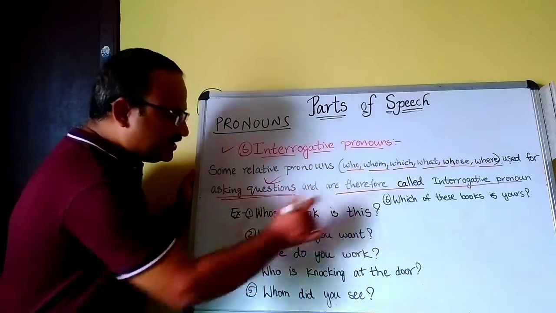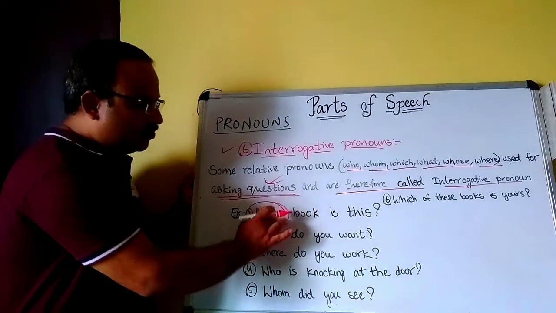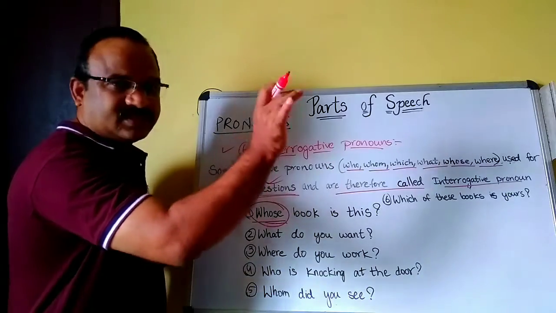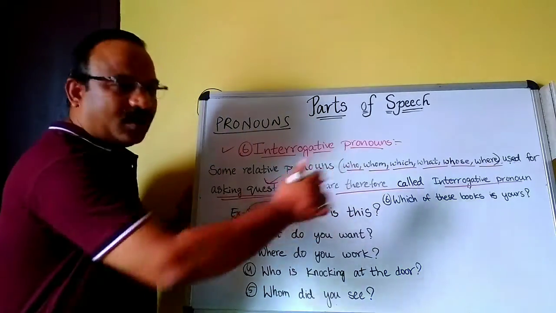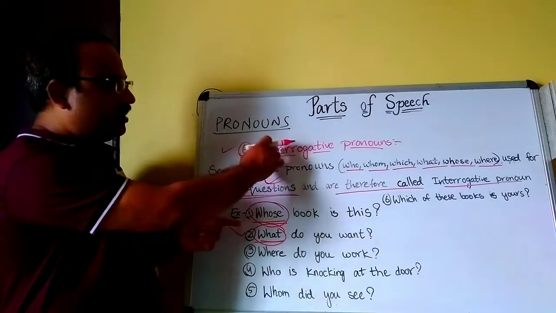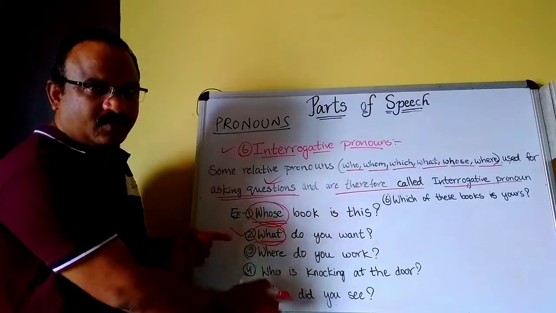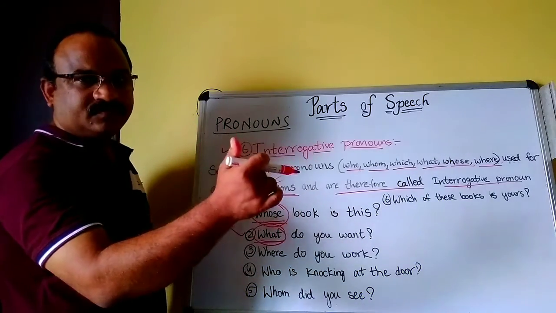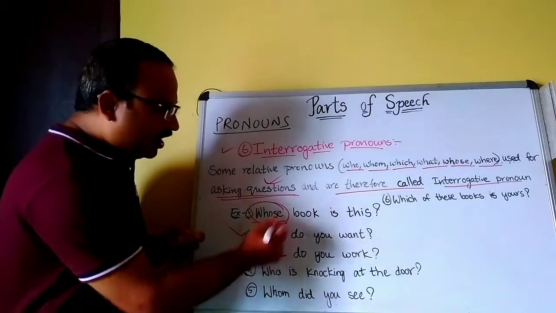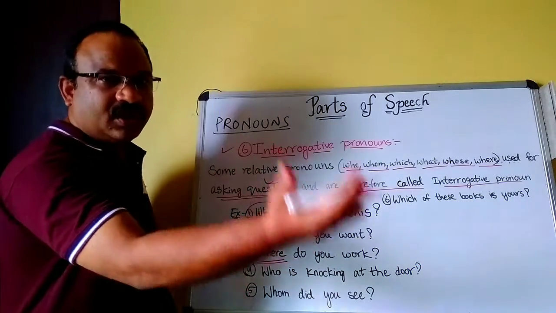Now, whose book is this? Whose is an interrogative pronoun. You are asking a question. And what do you want? Here, what is also an interrogative pronoun. You can call these WH questions, or direct questions. What do you want? Where do you work? Or where do you live?